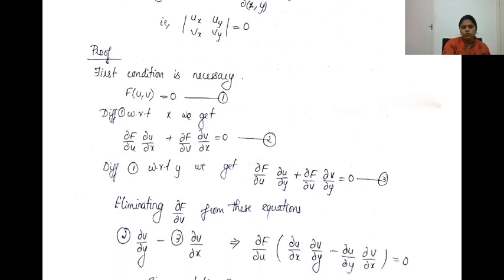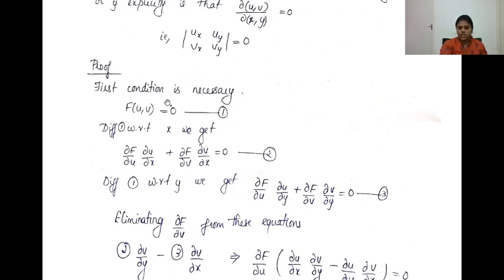Okay, we will move on to the proof. First is the necessary condition. Suppose that f of u, v is equal to 0. So you have two functions u of x, y and v of x, y such that you can explicitly find a relation connecting u and v which is independent of x and y.